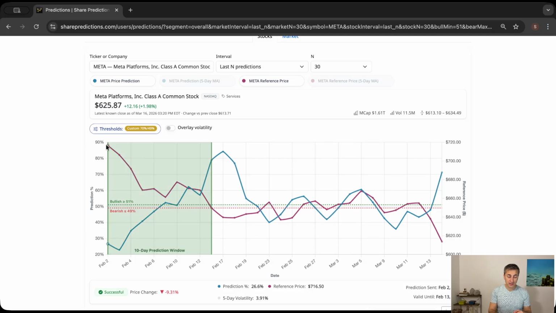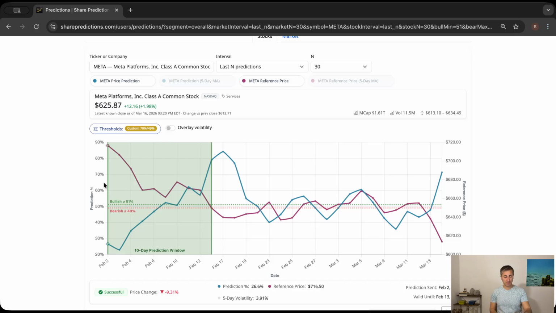So with regards to this reference price, the prediction on that particular day, which happens to be February 2nd in this case, was bearish. And what happened during the 10 market days here? The price really, as expected by the algorithms, went down, and 10 days later it was much lower than the reference price itself. But remember, these predictions are updated every day.